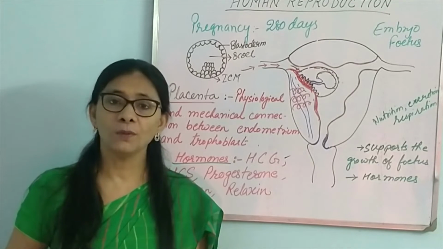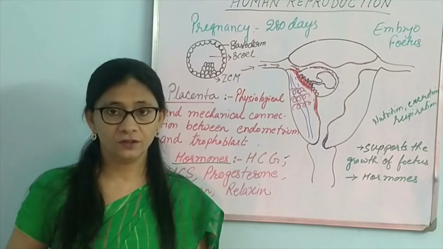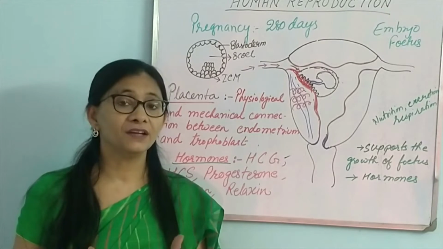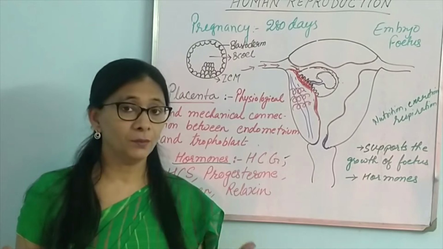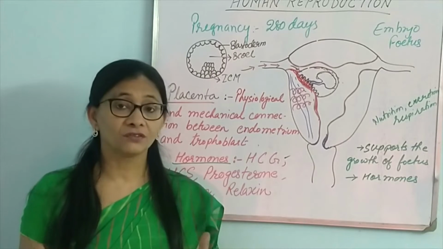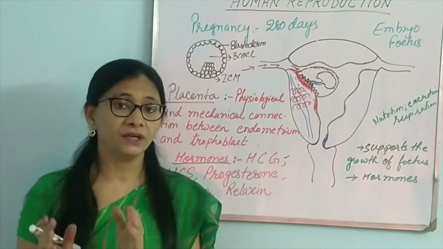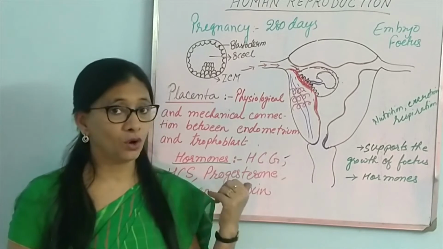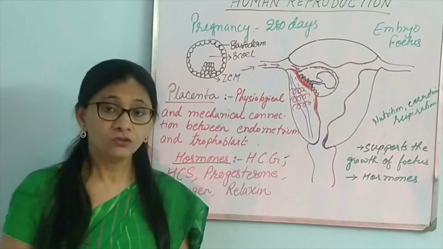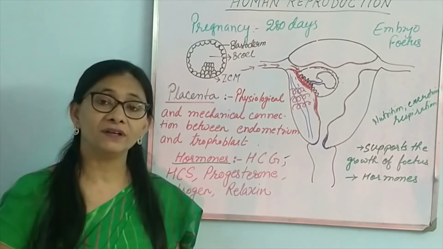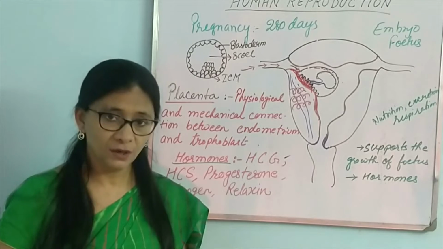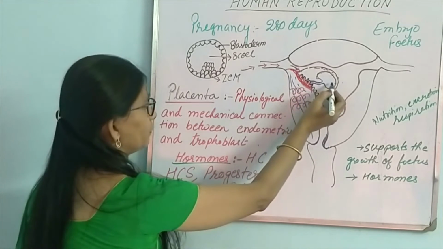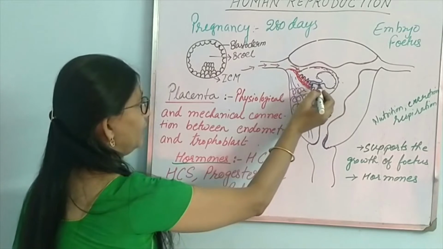Now, let us talk about a very important structure, and that is known as placenta. Placenta is the connection between the growing fetus and the maternal tissue. It is the structure through which life is supported in the growing tissue. It can grow and develop because of the help of placenta. So let us try to understand how placenta develops and what functions it is performing. So here, as you can see, this is the growing baby and a connection has been made.